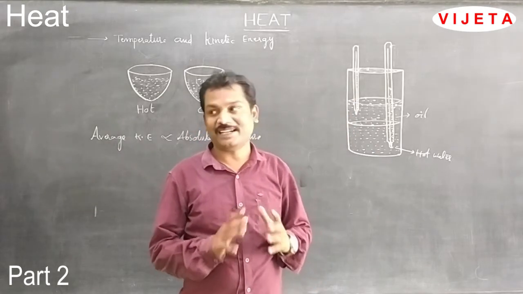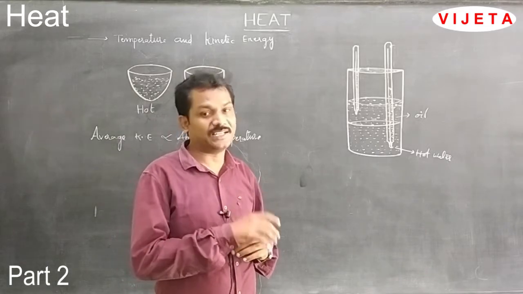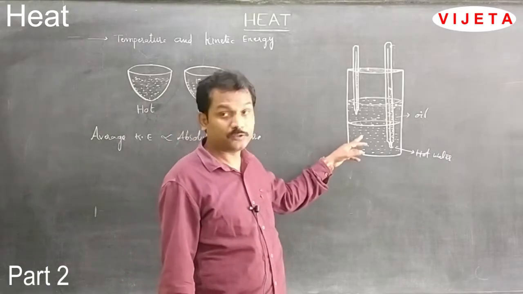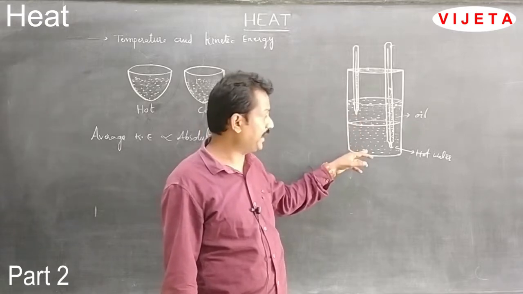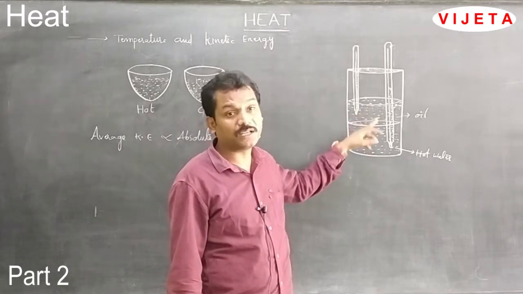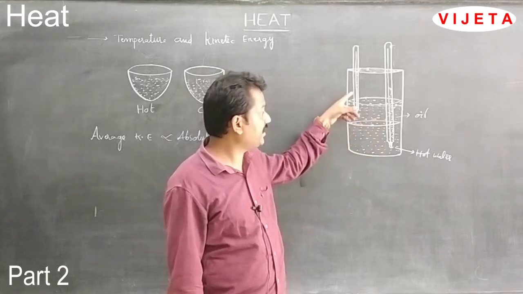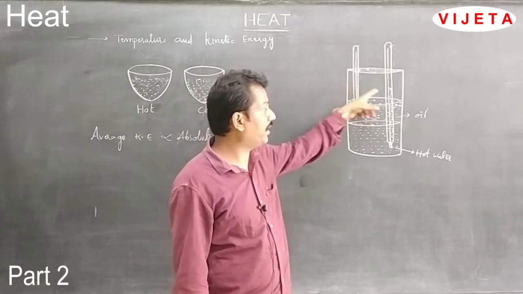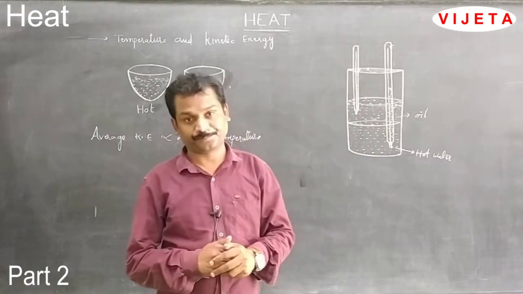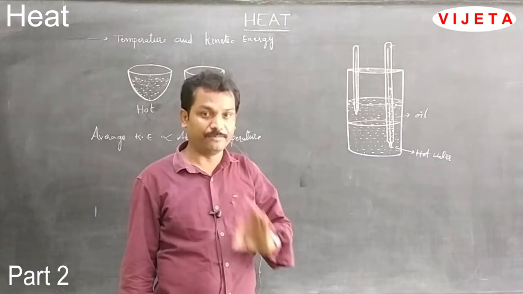Until what time does this go on? Until the temperatures of the two bodies, the hot water and the oil, become equal, the change in the thermometers will be continuous. That position we call thermal equilibrium.